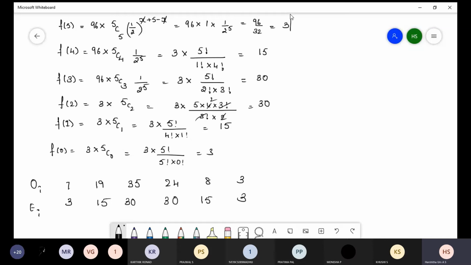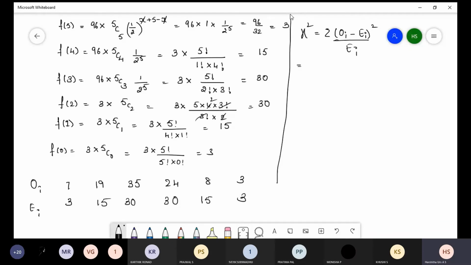Now, after writing this table, we have to write the chi-square formula, that is the sum of (observed frequency minus expected frequency) whole square divided by expected frequency.